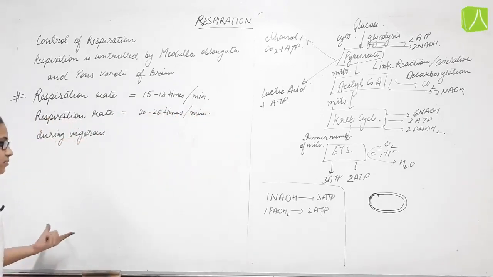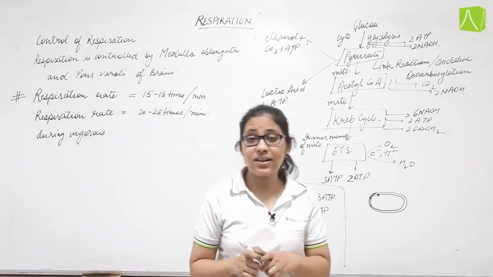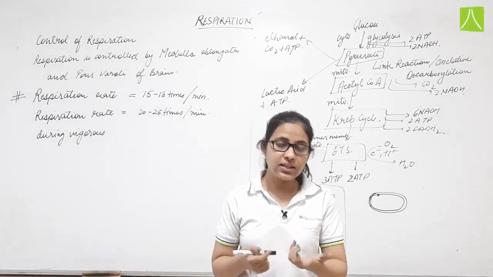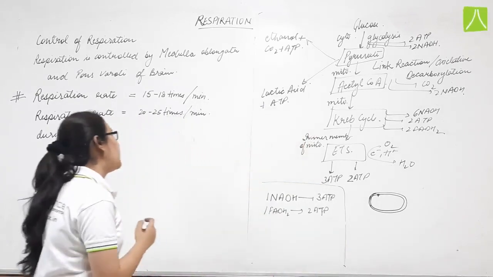Now there is a small topic, that is respiratory quotient. What is respiratory quotient? Very simple, but it is generally asked.